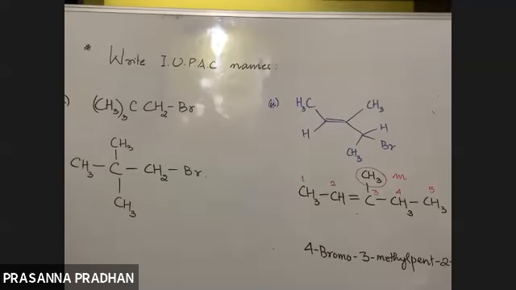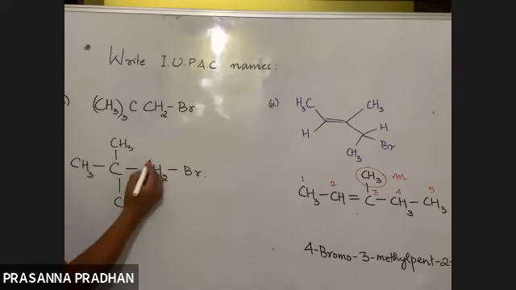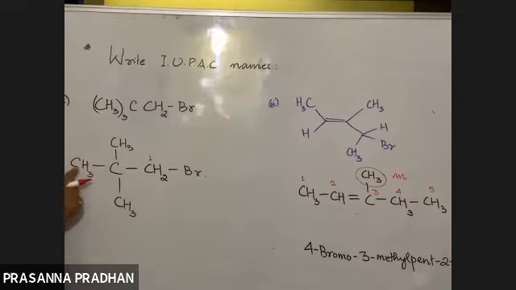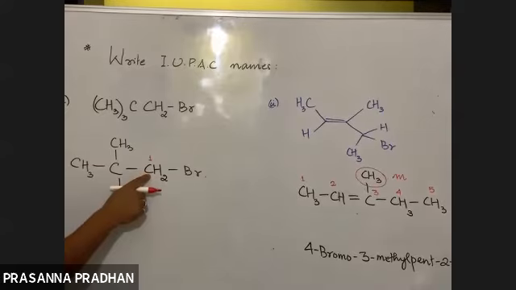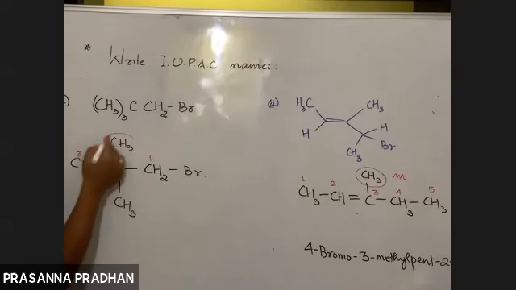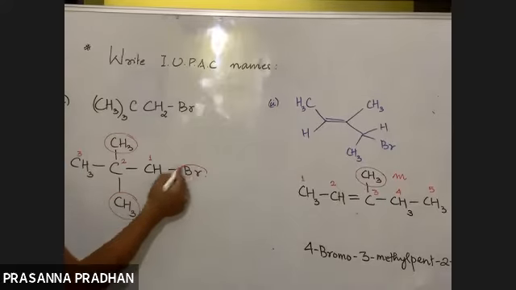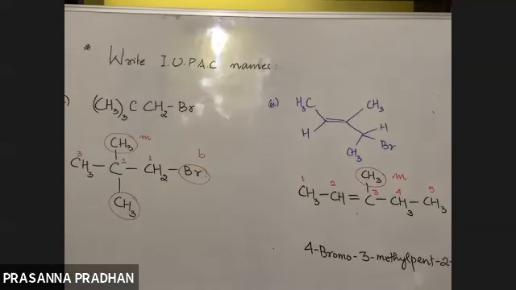Now in this case, where will you start the numbering from? Which is the longest continuous carbon chain? This is the longest continuous carbon chain. Numbering should be done from this end, because if I start numbering from the other end, the substituents will start from number 2, but if I start from this end, the substituent will start from number 1. So this is the correct way of numbering: 1, 2, 3. What are the substituents again? 2 methyl groups and bromine. Bromine comes with B, methyl with M. Which one will you write down first? Obviously bromine.